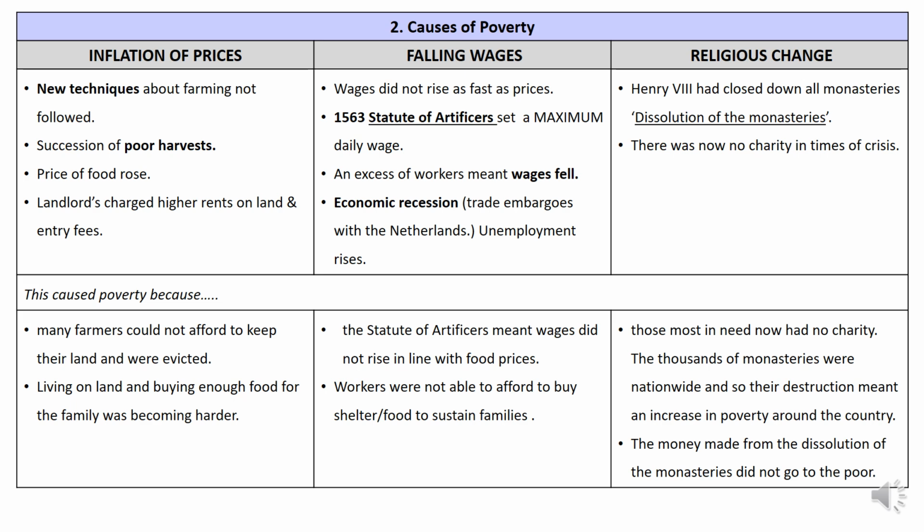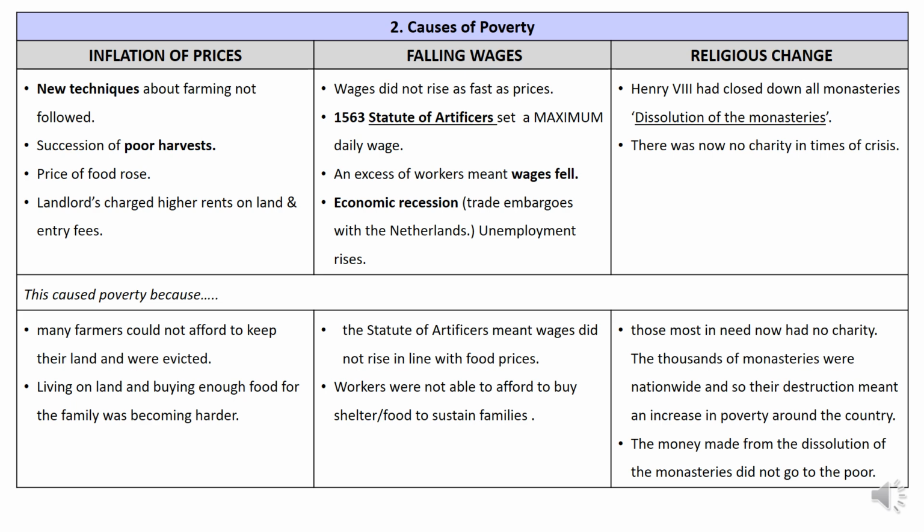Next, we have the inflation of prices. So, new techniques about farming are not always followed, and this can lead to successions of poor harvests, which means that food that has grown is going to be very expensive. Landlords are also charging higher rents on their land at this time and entry fees if you want to take over a field and start farming. This leads to poverty as many farmers cannot keep up with the price of food and the price of rent. Living on land and buying enough food for the family was becoming harder for your poorest in England.